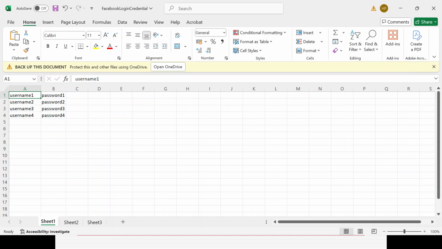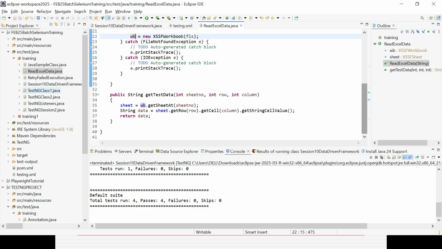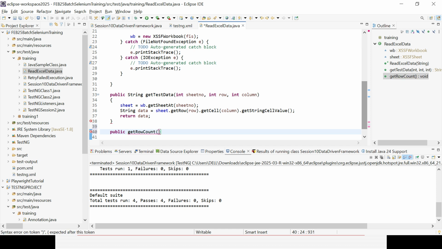Another thing is required: how many rows of data are available. I also need to understand that. There are 4 rows of data available, so I will be reading only those 4 rows. Wherever data is present I read it, and wherever data is not present, I don't need to read it. So that is another method I need to write, to get exactly how many rows are there. I will create another method, public, and I am not giving the return type right now, getRowCount. Here I need to give the sheet index, integer sheet number, or the same variable you can give here. Anything will still work.